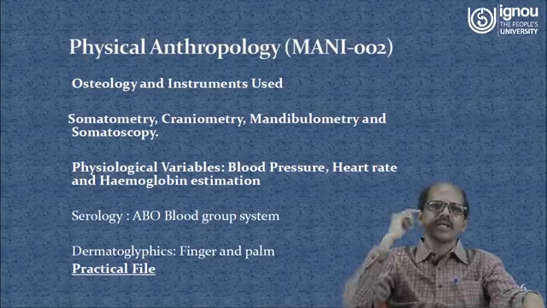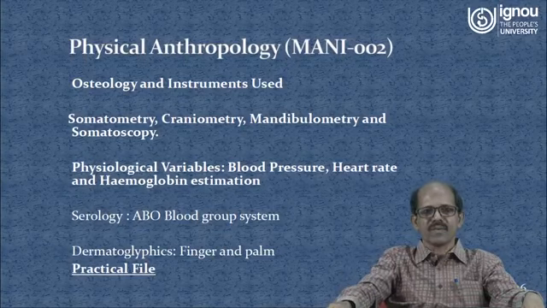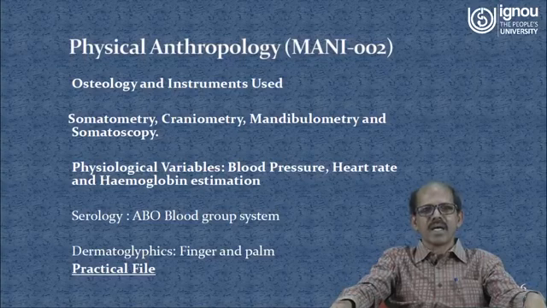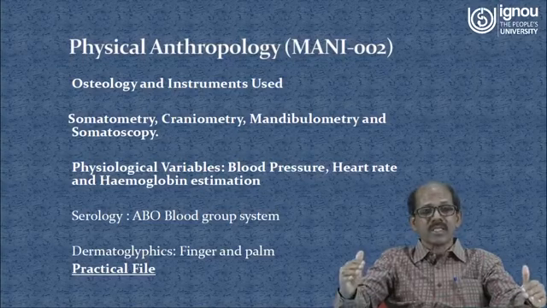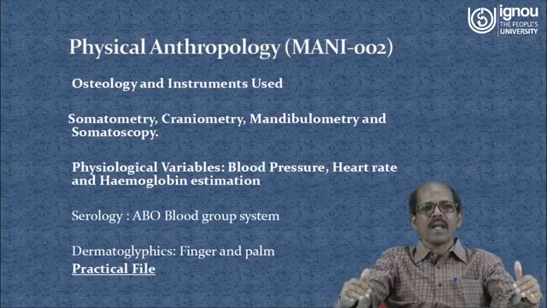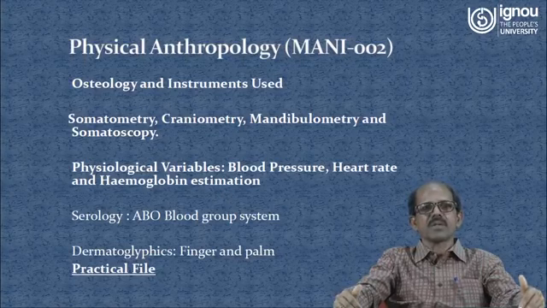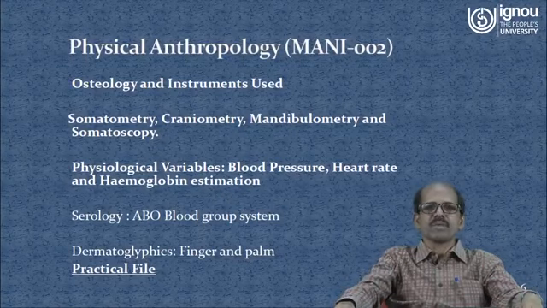Some populations have a different fold, that is the epicanthic fold. These are all the morphological characters that have been used in classification of human populations, like Mongoloid, Negroid, Caucasoid, etc. But then the next chapter is physiological variables.